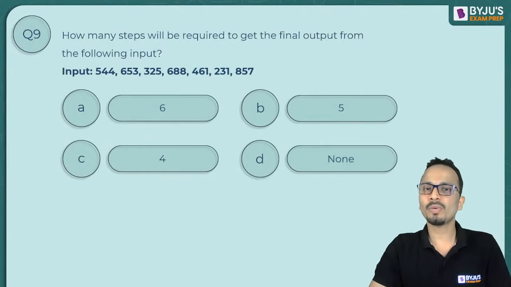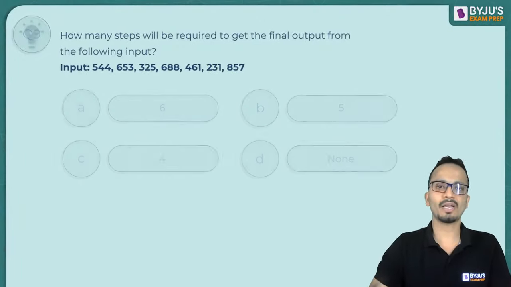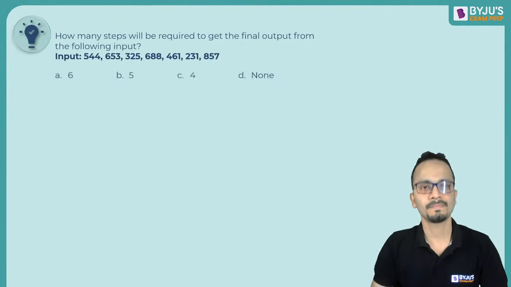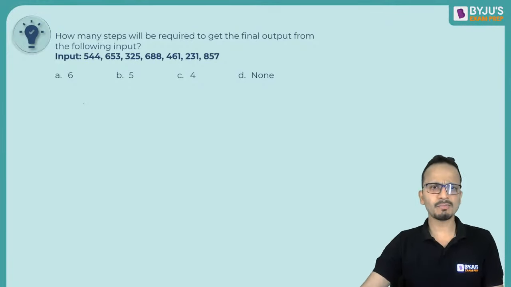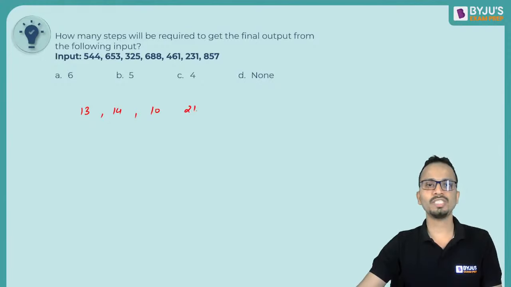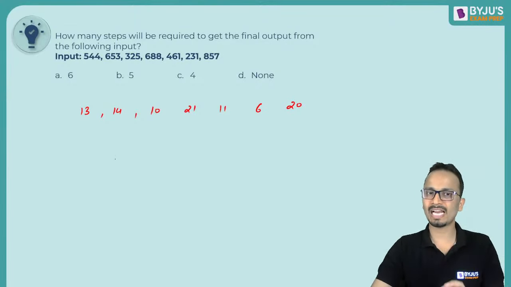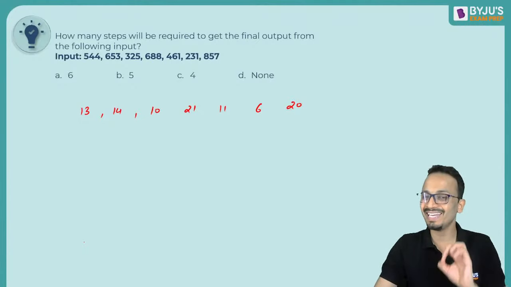How many steps will be required to get the final output from the following input? Number of steps that are required. So let's write the sum of the digits here. 13, 14, 10, 21, 11, 6 and 20. I want the final output, so that means all these numbers should be arranged in increasing order.